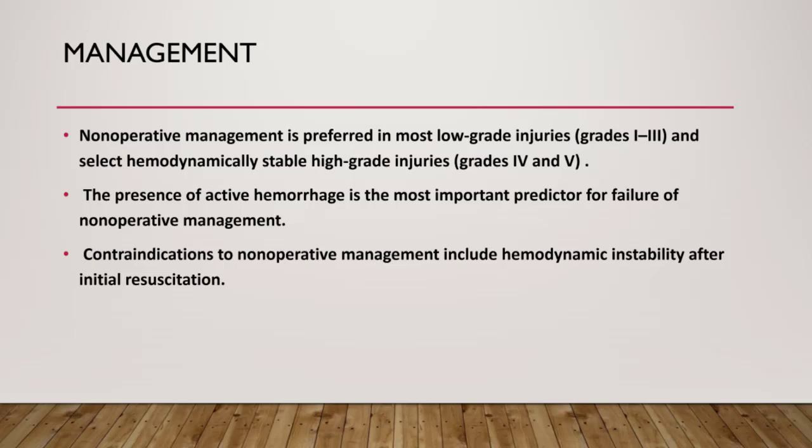Hemodynamic stability is the key point here in management. Presence of active hemorrhage is the most important predictor for failure of non-operative management. Contraindication to non-operative management includes hemodynamic instability. That's the rule. Even if there's active extravasation in this patient, hemodynamic stability is the key point.